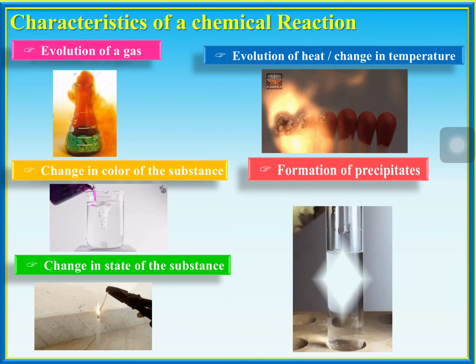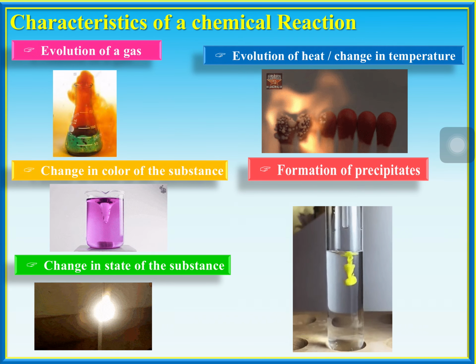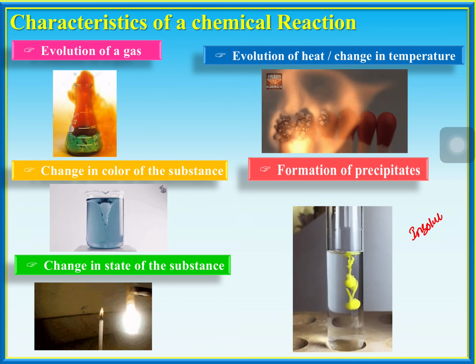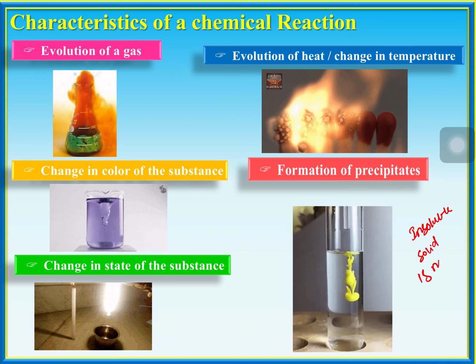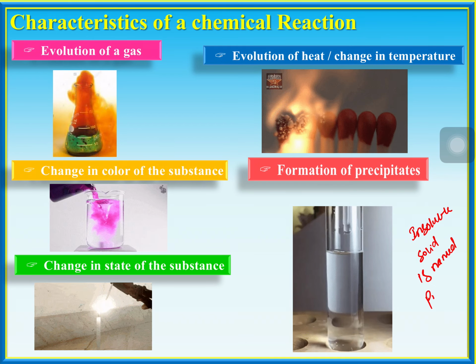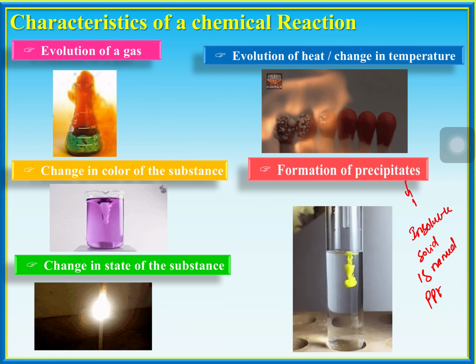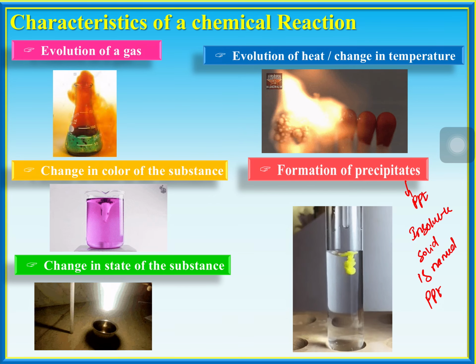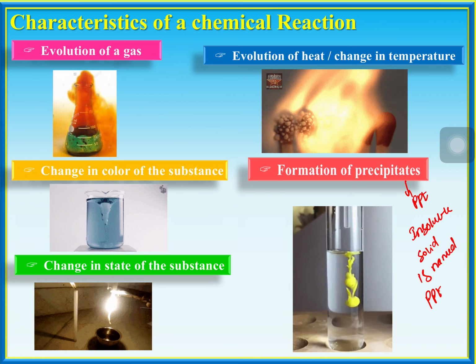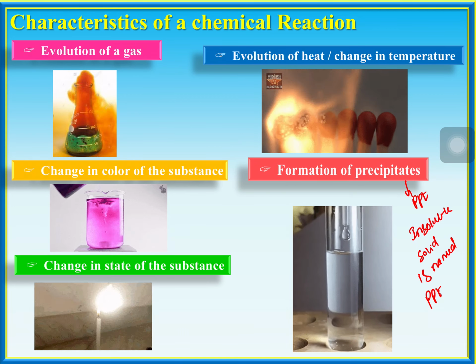When you look at the formation of precipitate, an insoluble solid is named as PPT, precipitate. The shortcut form is PPT for precipitate. When you are mixing two chemicals and you get some insoluble solid, that is called a precipitate.